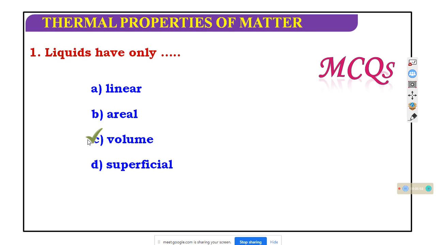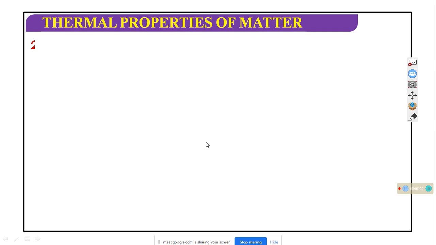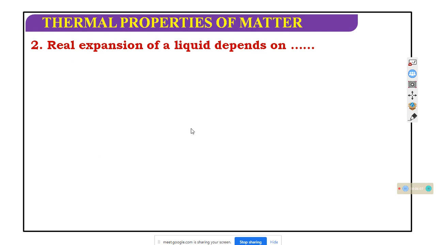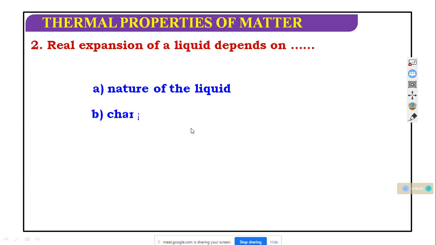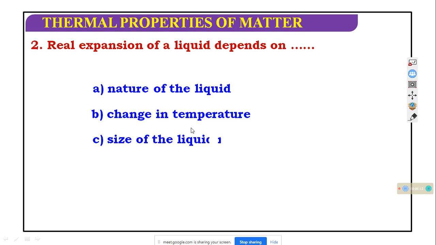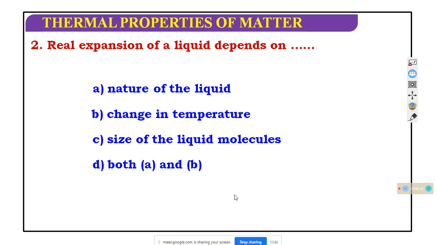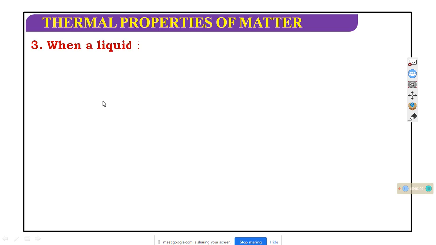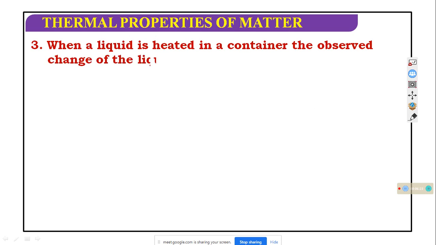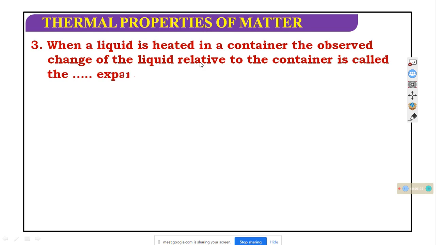Liquids have only volume expansion. Superficial expansion is another name for areal expansion. Real expansion of liquid depends on which one: nature of the liquid, change in temperature, size of the liquid molecules, or both A and B? I think it is both A and B. Next: when the liquid is heated in a container, the observed change in the liquid relative to the container is called dash expansion of liquid.